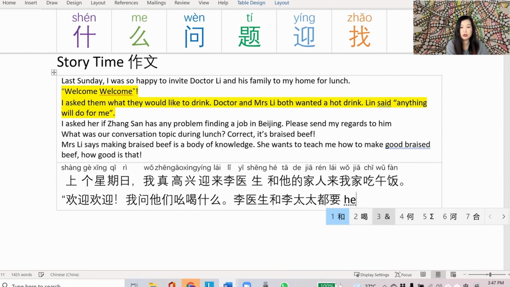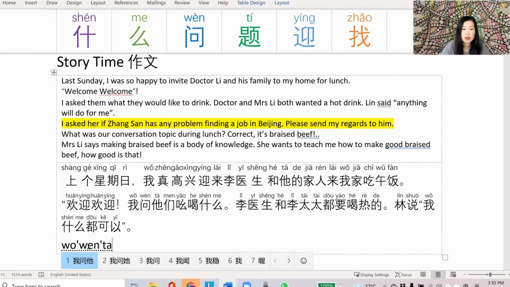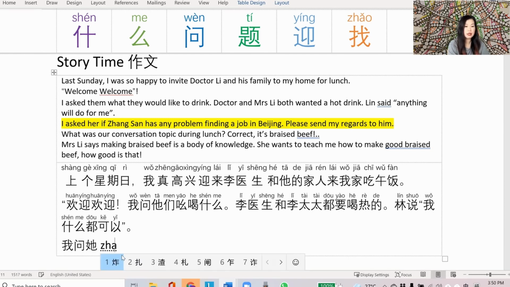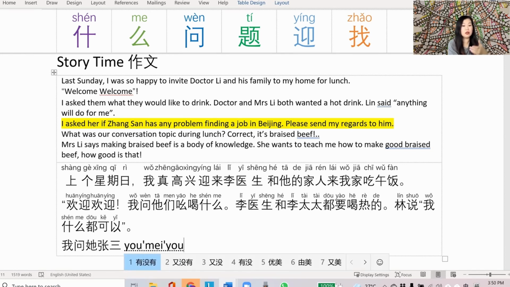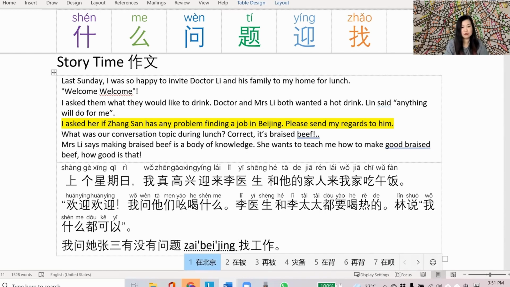Lin said anything will do for me, 林说我什么都可以. I asked him, does he have any problem, 有没有问题, finding a job, 找工作? 我问他张三有没有问题找工作, but in Beijing, 在北京找工作.